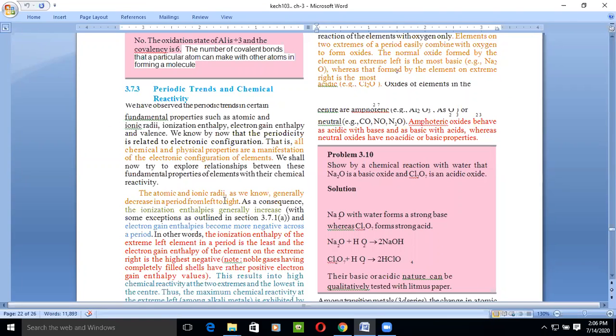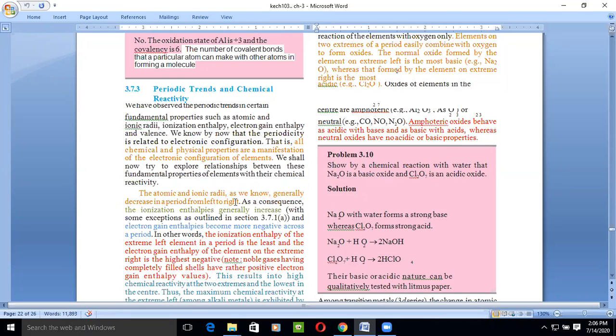The atomic and ionic radii, as we all know, generally decrease in a period from left to right, while the ionization enthalpy gradually increases. Along the period, the atomic size and ionic size decrease and the ionization enthalpy increases, with some exceptions which we already have. And the electron gain enthalpy becomes more negative across the period. As we go from left to right, the atomic radii decrease along the period.